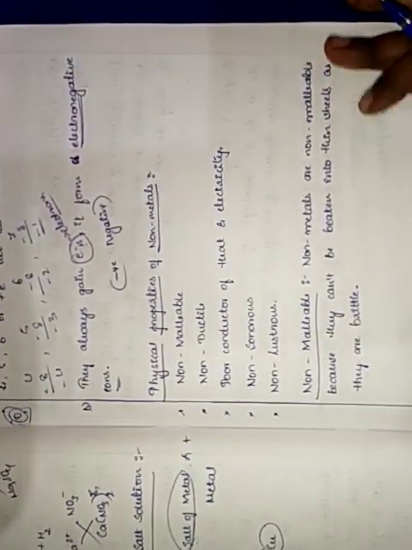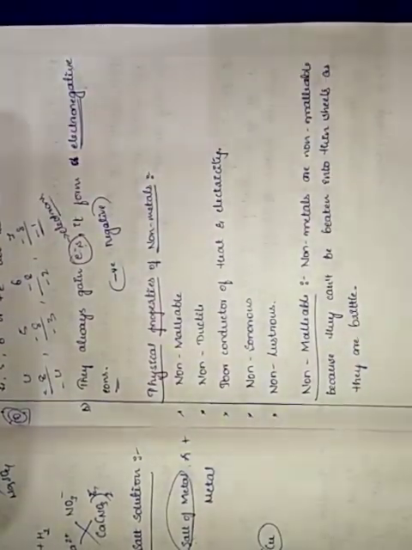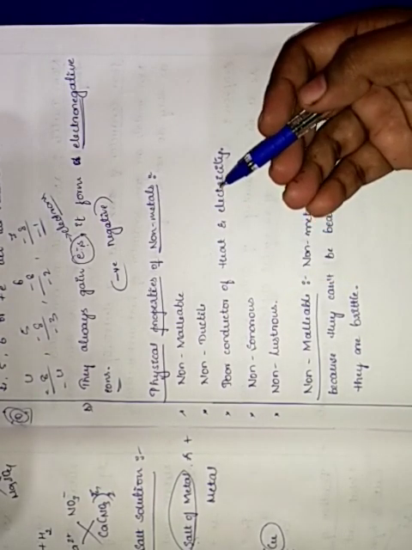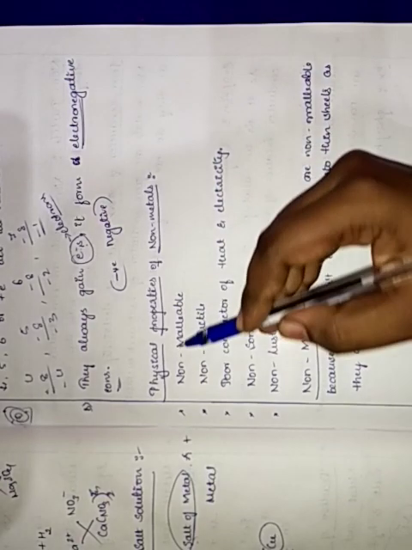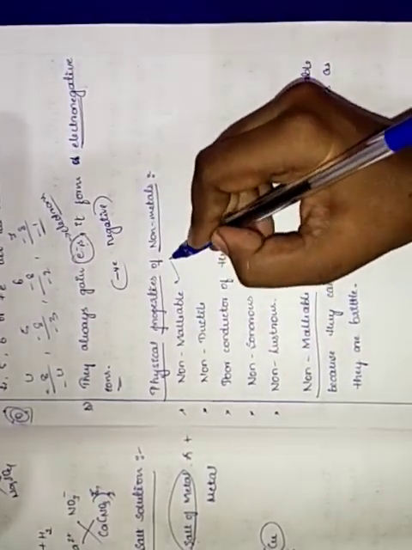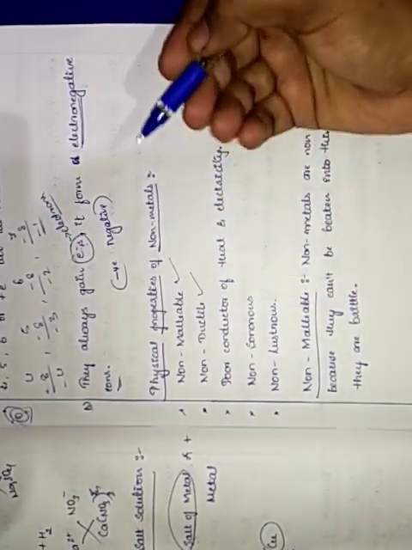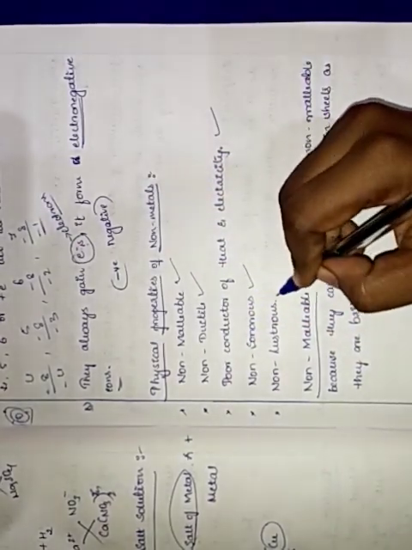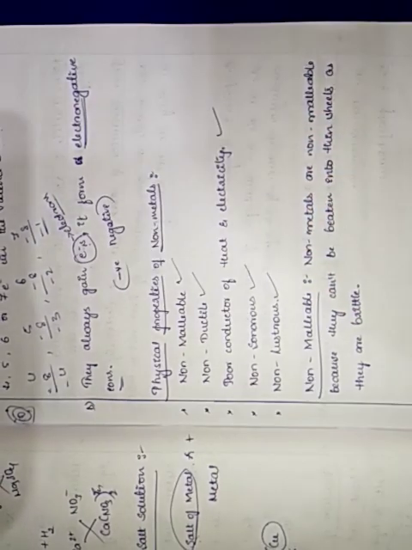Similarly, we have physical properties of non-metals. In physical properties of non-metals, we have non-malleable, non-ductile, poor conductor of heat and electricity, non-sonorous and non-lustrous.